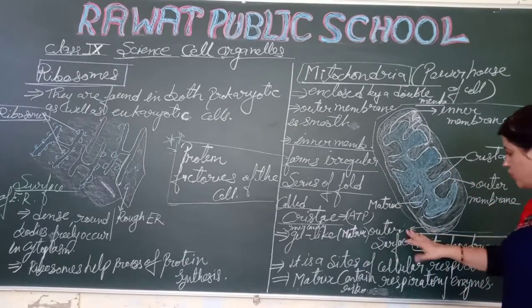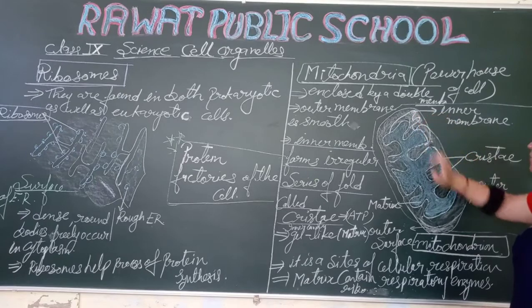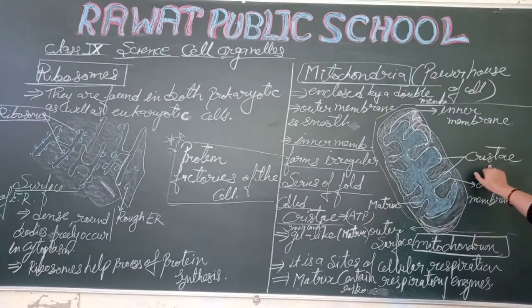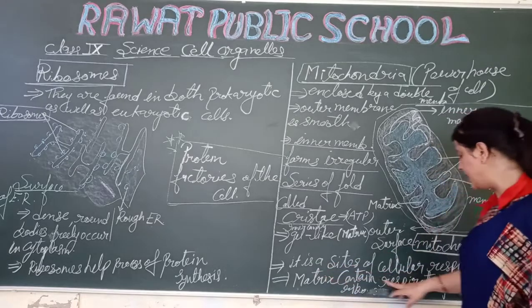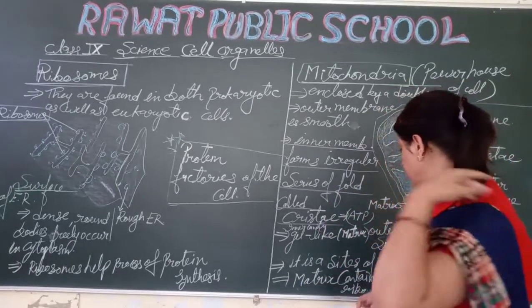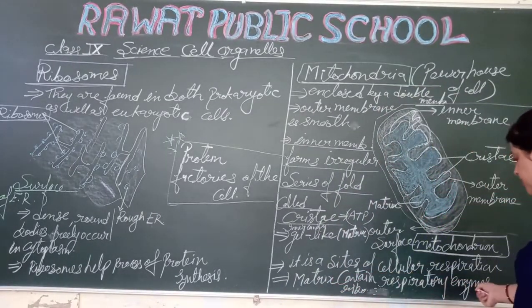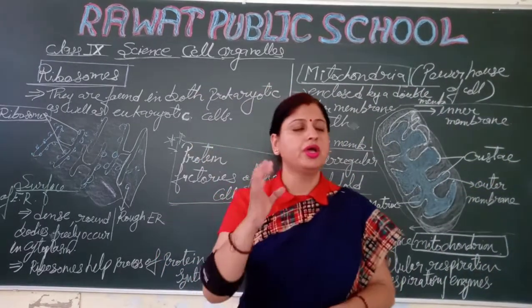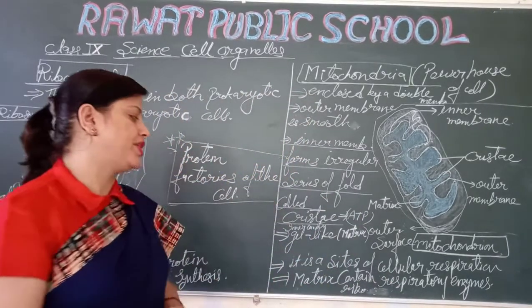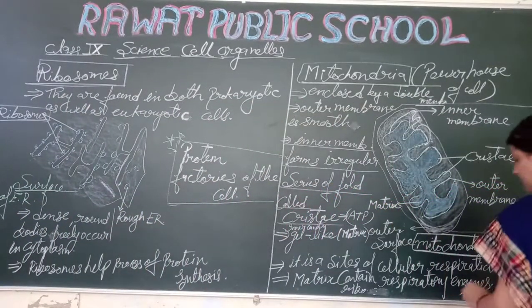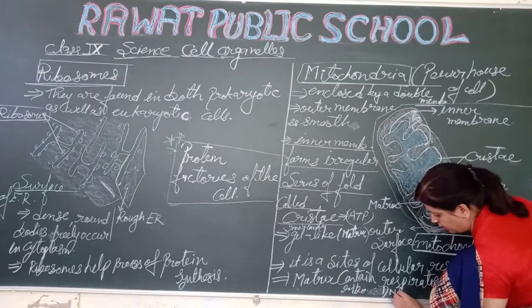So, students, this is the outer surface, right? This is the inner surface. This is the inner membrane folds, an irregular series of folds. This is called the cristae, and it is the site of cellular respiration. The matrix contains respiratory enzymes, ribosomes and DNA also.